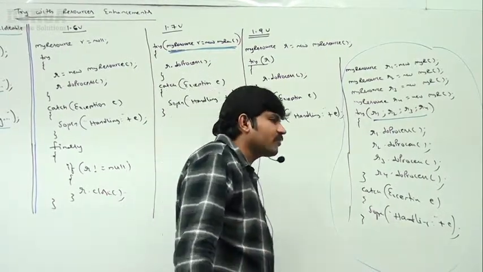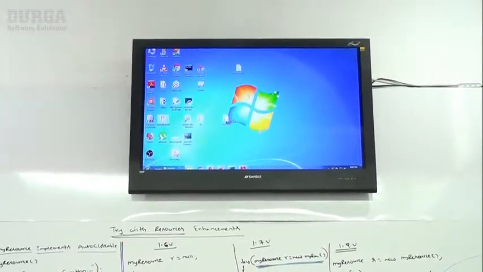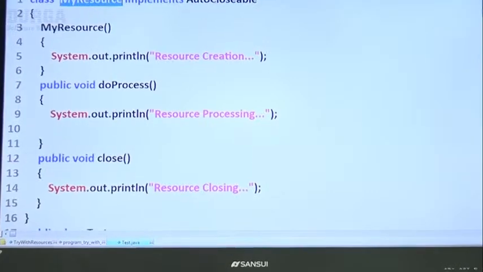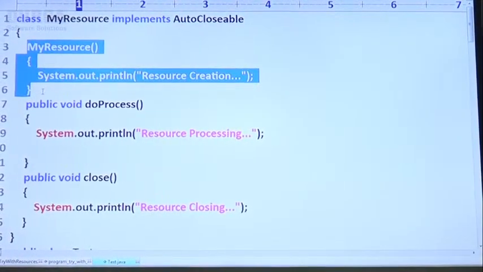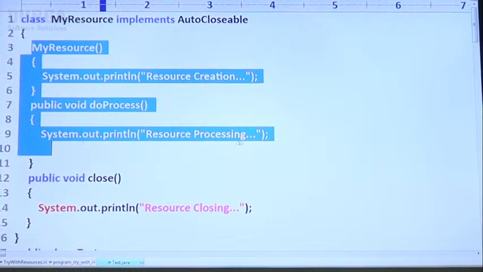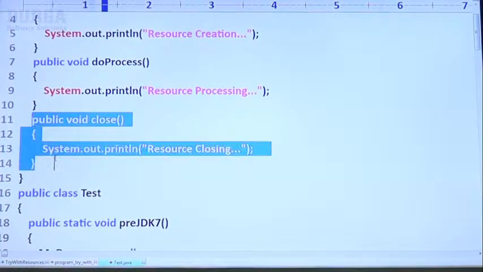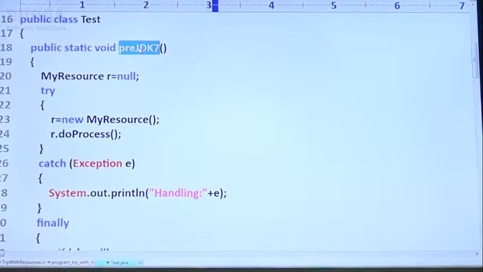I will show, sir. Have a look, observe this code very carefully. Already there: class MyResource implements AutoCloseable. What is this code? MyResource constructor: resource creation; resource processing; and after that close: resource closing, like this. Public class Test, pre-JDK7. Pre-JDK7 means until 1.6 version.